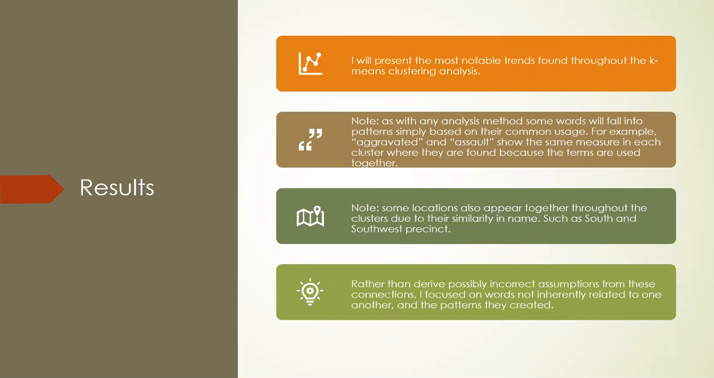I'll present the most notable trends that I found throughout the K-means cluster analysis, but a couple things of note. The first one is there are some words to be aware of that are always going to show up together. So the token separators that I used in the final process diagram break apart the words aggravated and assault. However, according to the FBI requirements, those 2 words are always together. So an officer was never going to write out a description with the word aggravated that didn't also include assault.